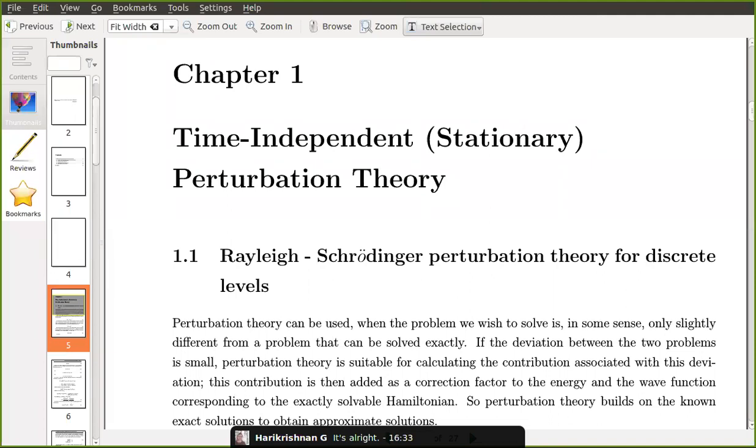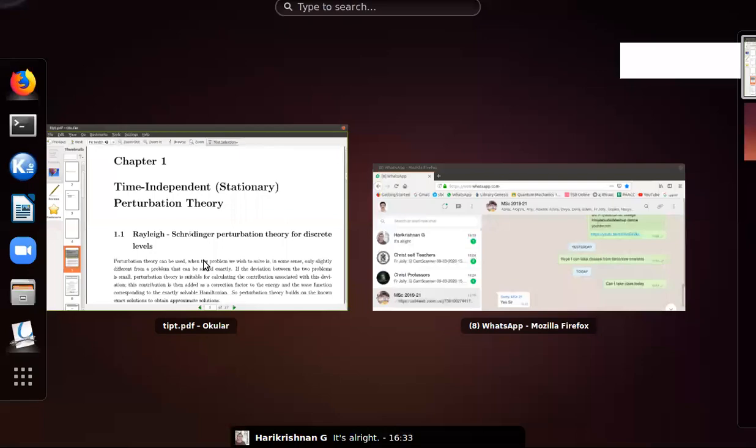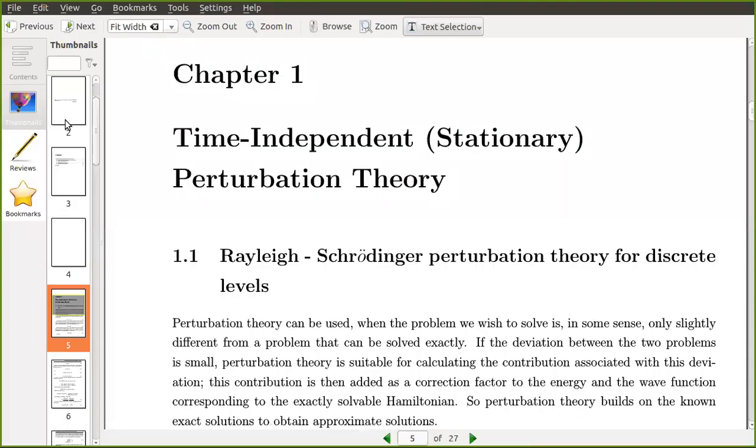Then I will quickly finish the time dependent perturbation theory, and then I will go to relativistic quantum mechanics. Then finally we will deal with the scattering chapter, scattering problems. Okay, so we know why these problems are complicated, because the potential is the main thing which makes things complicated.